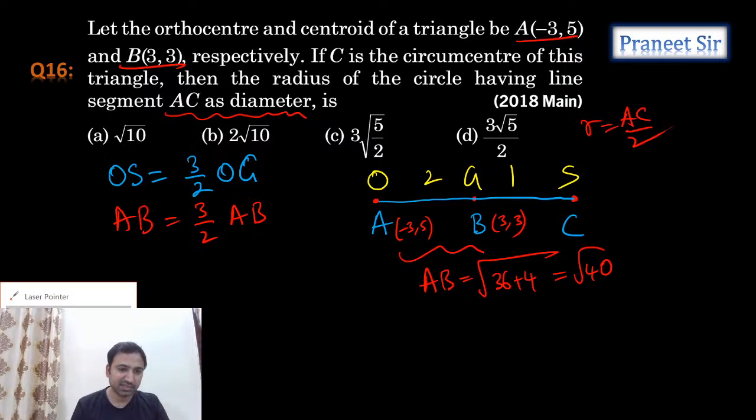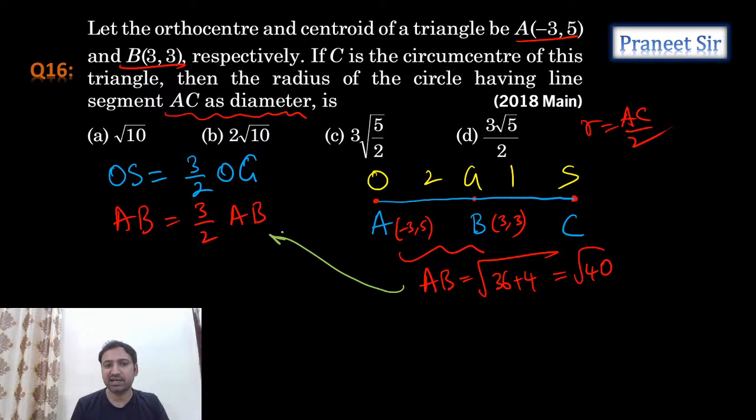What, Priyanshu, what is the answer? Now if you substitute the AB value here, what do we get, guys? Isn't it 3 by 2 times? This is 2 root 10 only. So can I write it as 2 root 10 and can I say it as 3 root 10? So now substitute. Oh, this is AC, na? OS is AC, guys. This is AC, not AB.